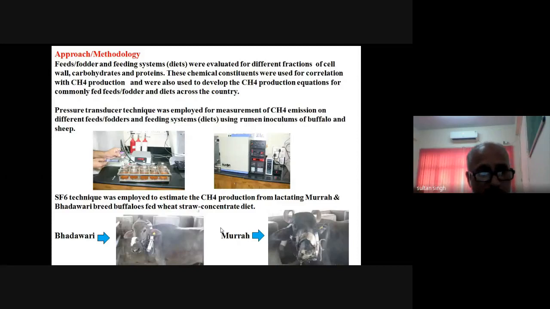There are many other techniques, like the respiratory chamber, but recently the GreenFeed method or technology has come to estimate methane emission from livestock.